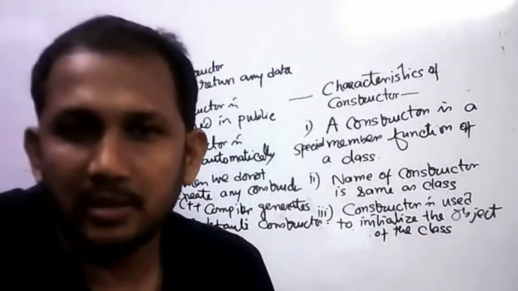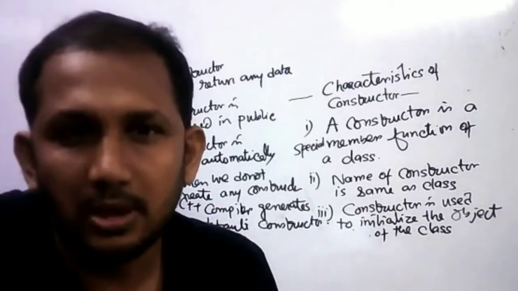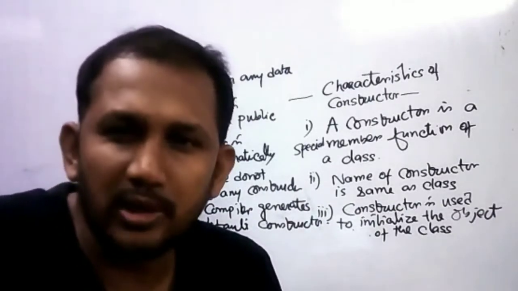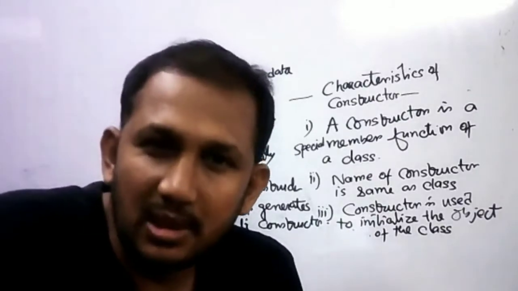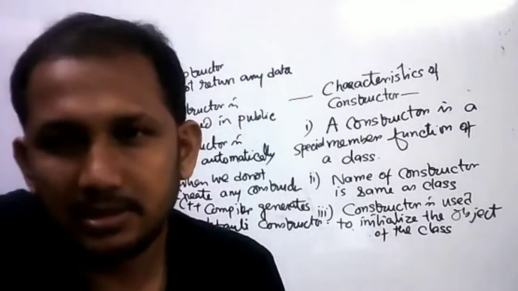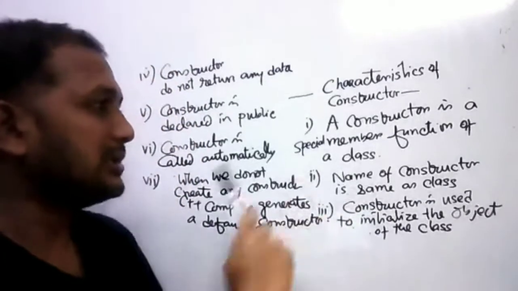First point is the constructor is a special member function of the class. Why is it called special? Because its name is same as class name. This is the second point. The name of the constructor is same as class name.